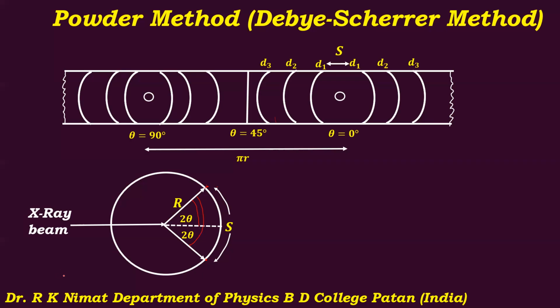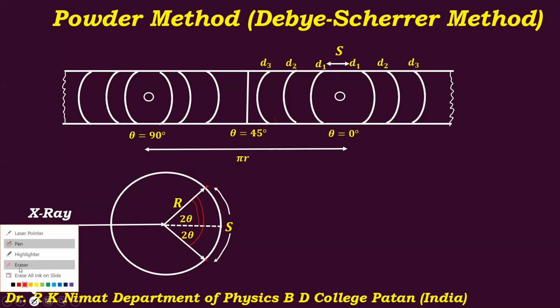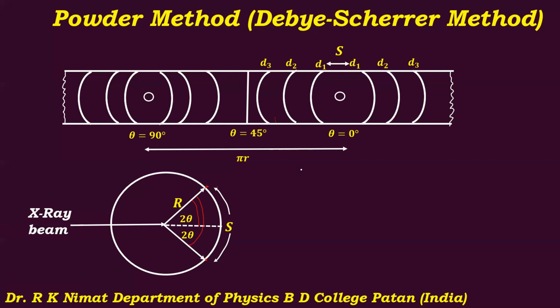And if you apply some mathematics, you will get the theta values, or how to determine the theta values can be explained here. For example, if r is the radius of this Debye camera, or we can call it the distance between the specimen, because the specimen will be here and this will be the point on the circumference.